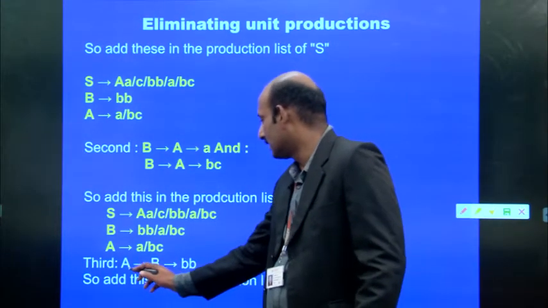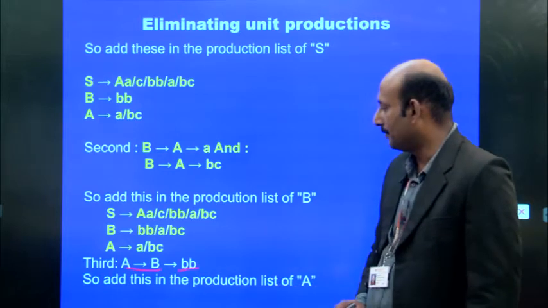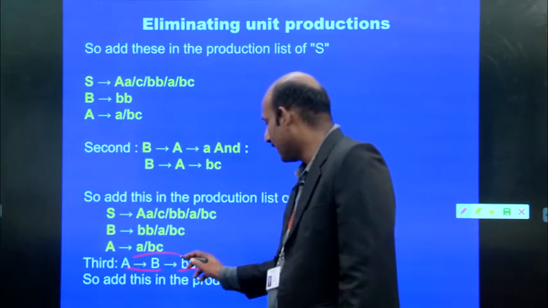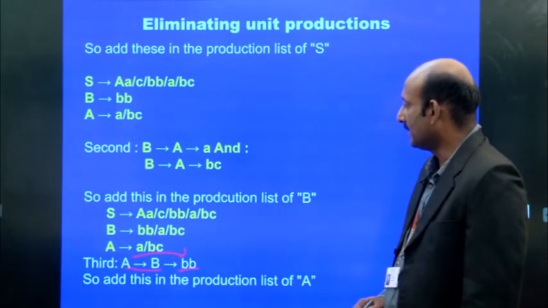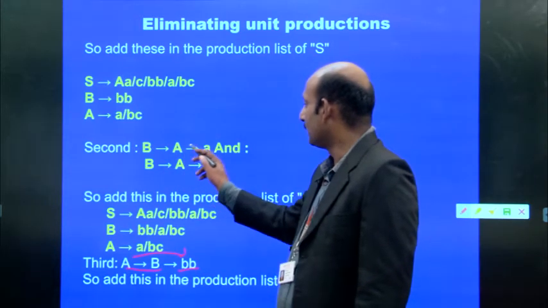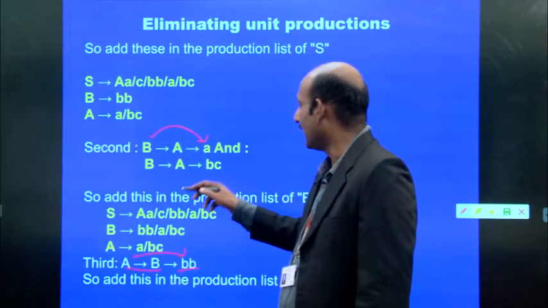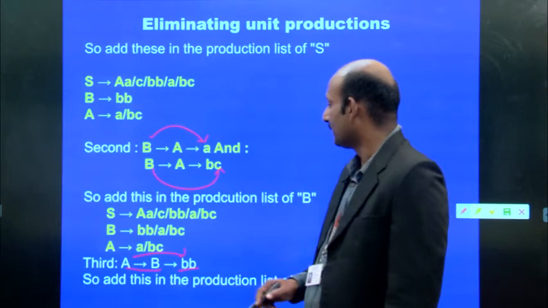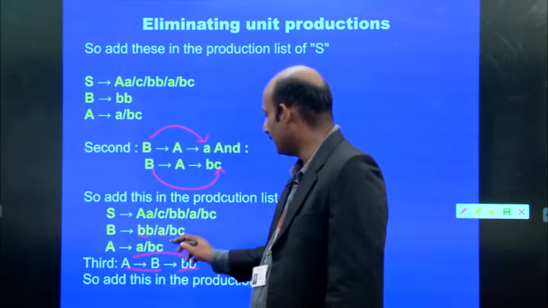A implies B, where B implies BB. So, we are going to add in the A production as BB. Right? Similarly, B implies A, where A implies A. So, in the place of B productions, we are adding this A, and in the place of this B production, we are adding this BC. So, look at this, BB is already there, A, BC we have added.